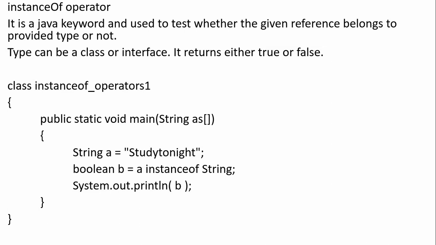Next, the instanceof operator. I think you may find it difficult to understand this. An object is an instance of a class, right? To represent that kind of thing, here we have the instanceof operator, written like this: instanceof. Okay.